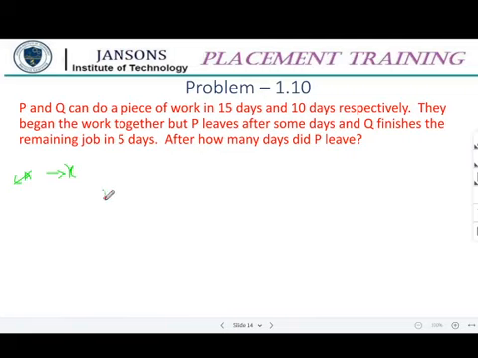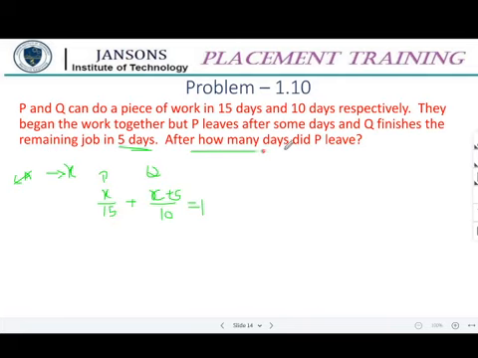Then in X days, 1 by 15 part of the work is done by P. This is for P. And Q is working for 5 more days, so we can take it as x plus 5 by 10. So the total work is completed. So x by 15 plus x plus 5 by 10 is equal to 1. Then if you solve this, you will be getting x.